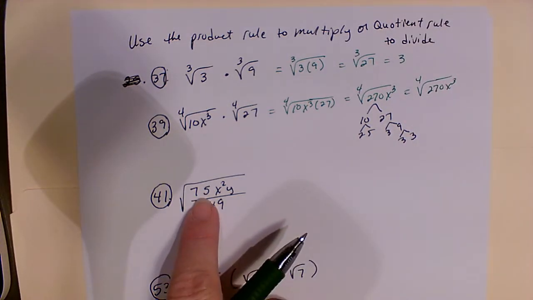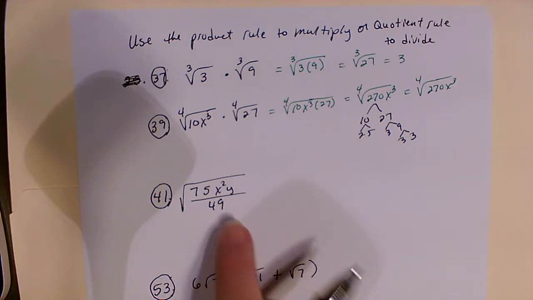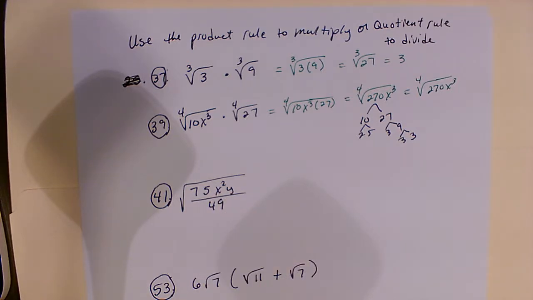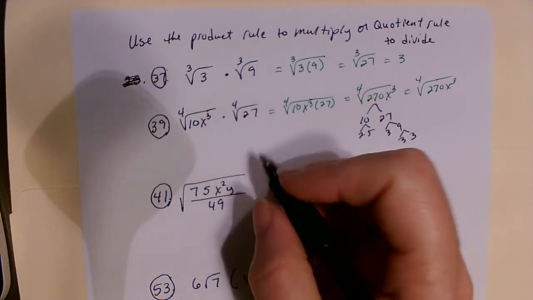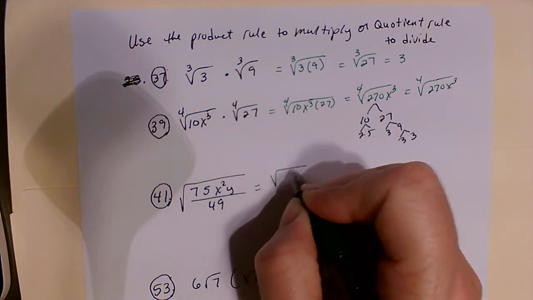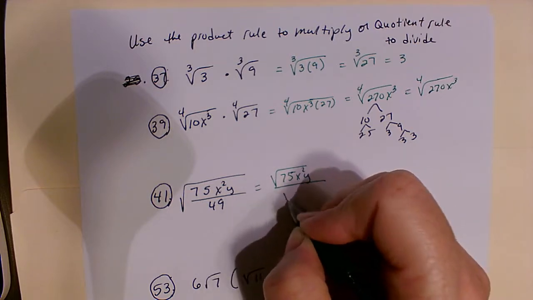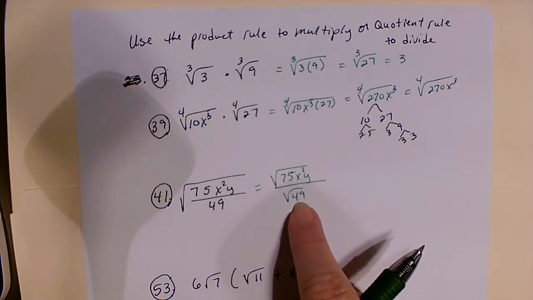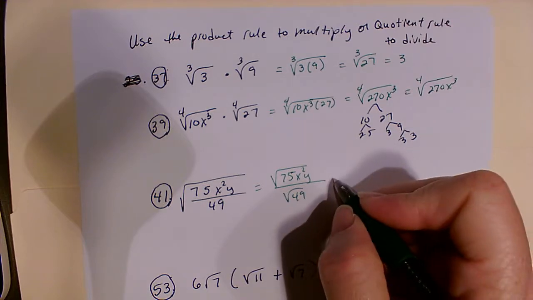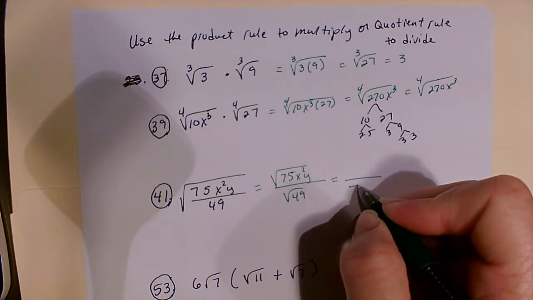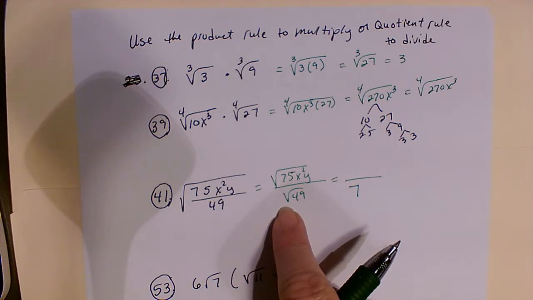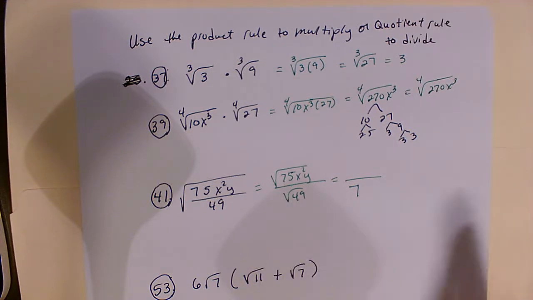On our next problem, we have 75x squared y over 49. On this one, it can be easier to break it down into a separate radical fraction. So I'm going to leave the square root of 75x squared y in the top part and then split it and have the square root of 49. Because 49 is a perfect square, I know that's going to get me to 7. So I'm going to have 7 on the bottom, because once I take the square root of something and it's a whole number, I'm going to let go of the radical.